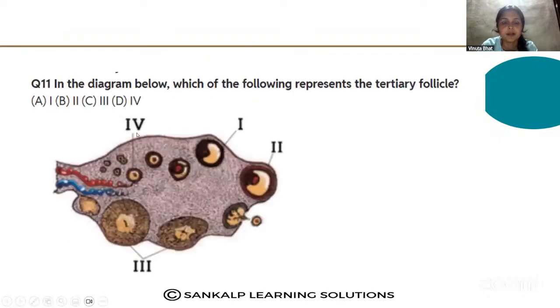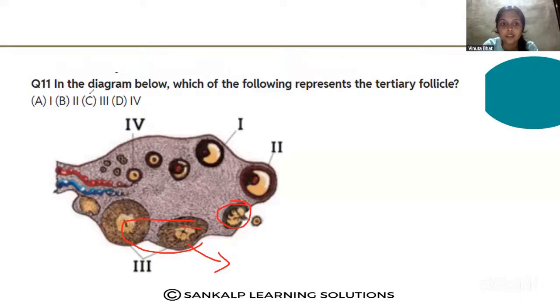Next question. In the diagram below, which of the following represents the tertiary follicle? So you have to identify the correct structure in this image. See, this is the ruptured Graafian follicle, and this third one represents the corpus luteum.